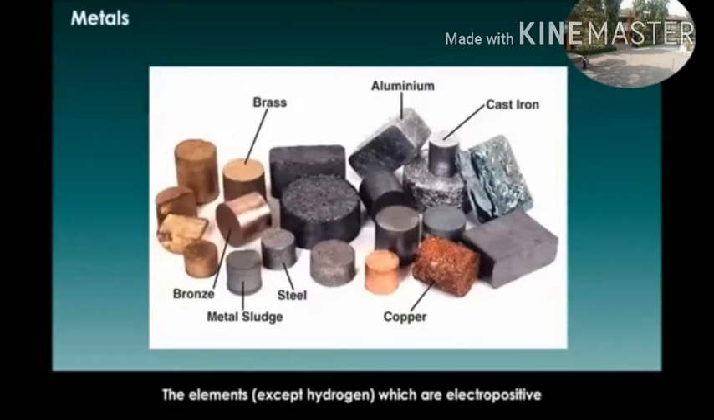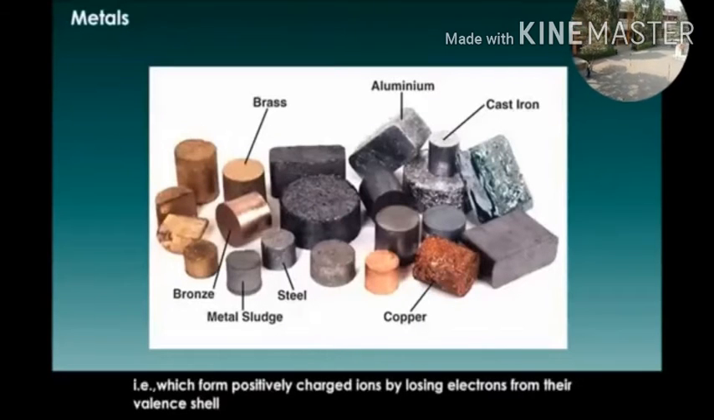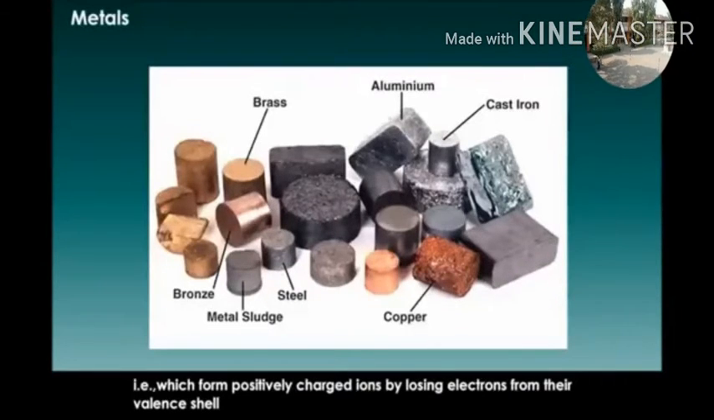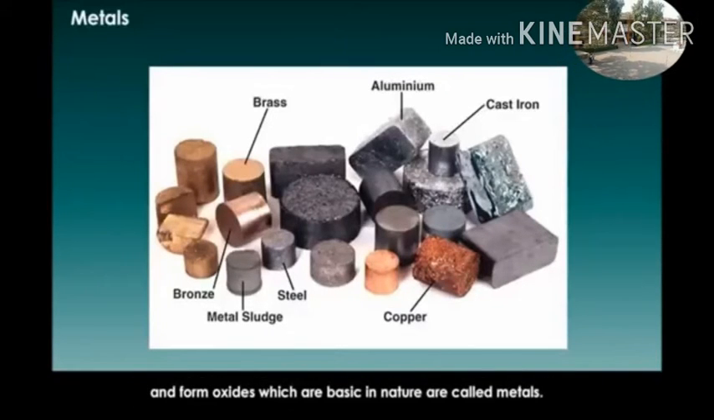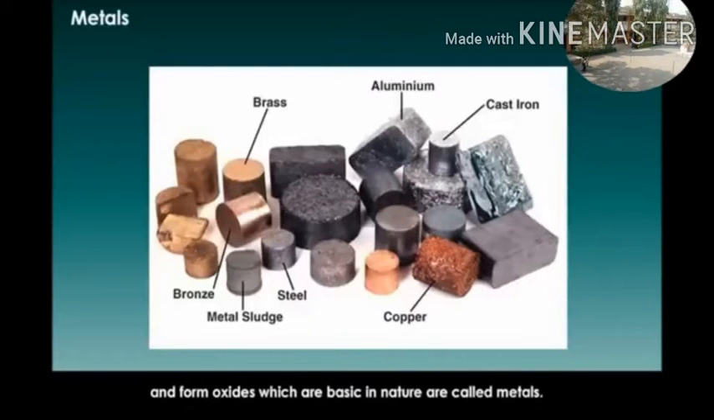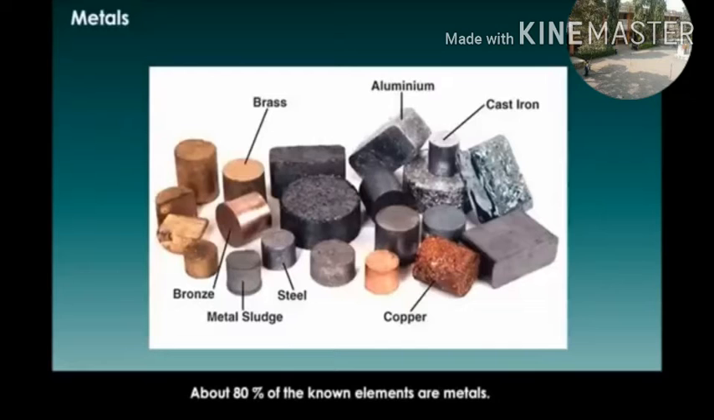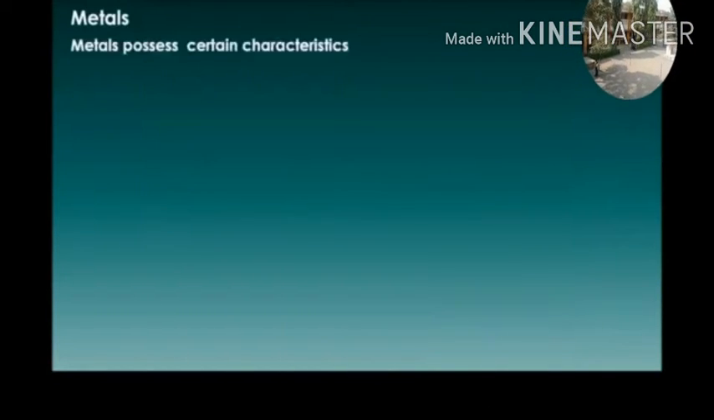Metals: the elements, except hydrogen, which are electropositive, that is, which form positively charged ions by losing electrons from their valence shell, and form oxides which are basic in nature, are called metals. About 80% of known elements are metals. Metals possess certain characteristics.